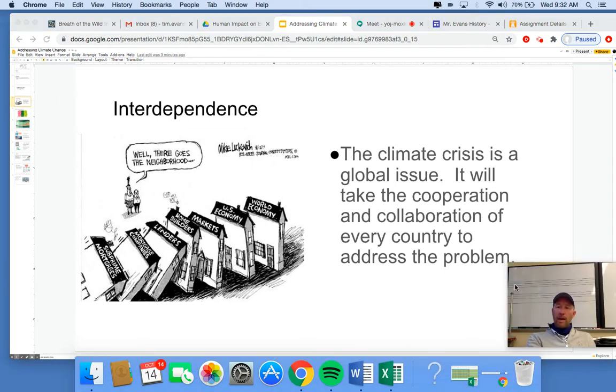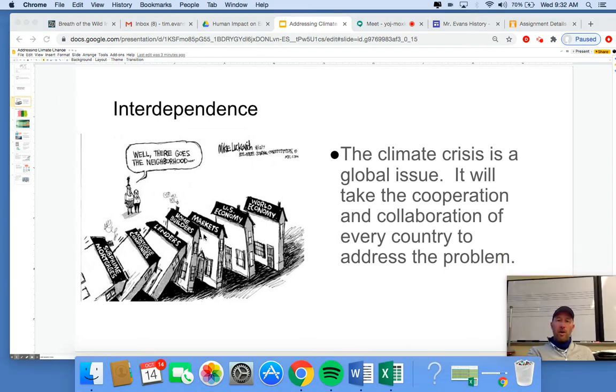All right? It is kind of like dominoes, though. We are interconnected. And so climate change will require the cooperation of every country. There's one group on Earth that can do that, and that's called the United Nations. The United Nations, their headquarters in Manhattan, and at least once a year, every country comes together to talk about the big issues facing the world. All right? We're going to need everybody working together to address the problem, or we're just going to see one thing happen leading to another, leading to another, leading to another. It's dominoes falling.